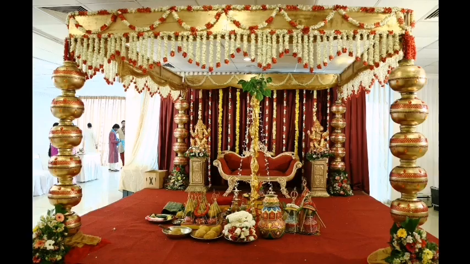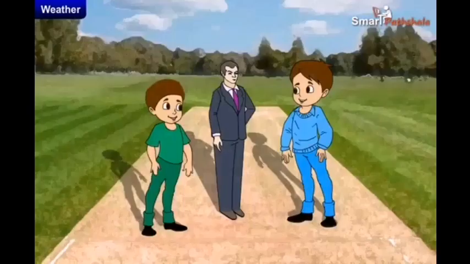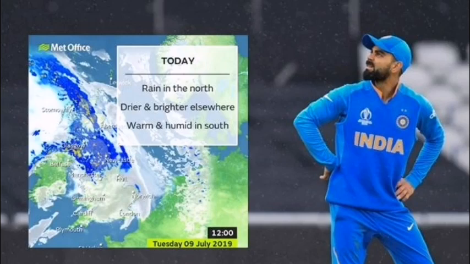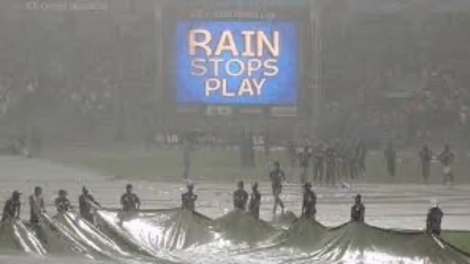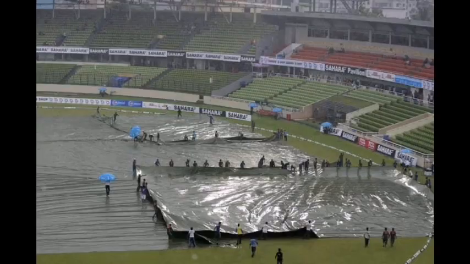Most of you might have heard elders in your family discuss the weather before planning a family function, like a marriage, isn't it? Or you might have heard experts discussing the weather before starting a game like cricket. Have you ever thought why they do so? Because the weather has a profound effect on our livelihood.